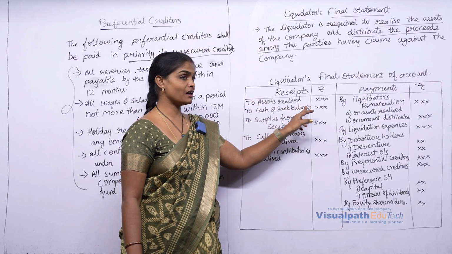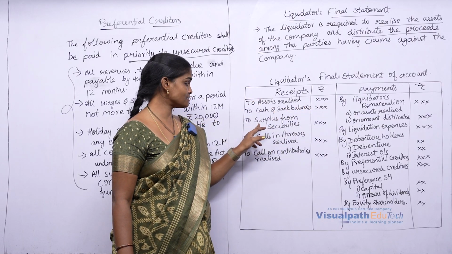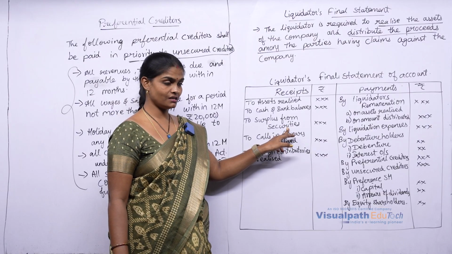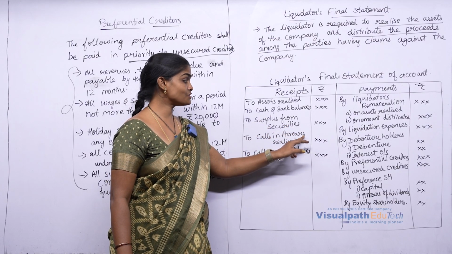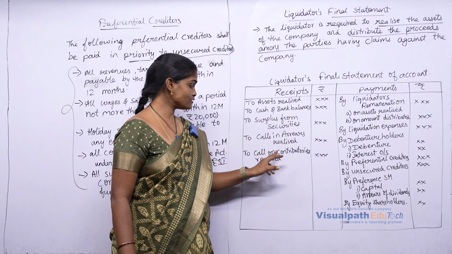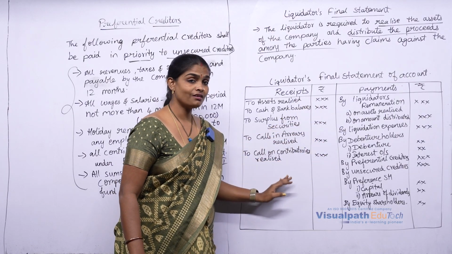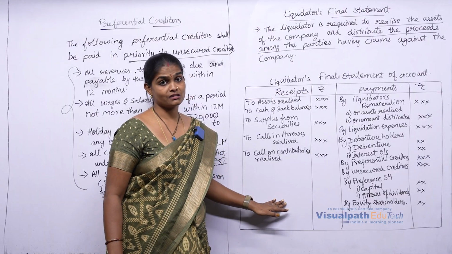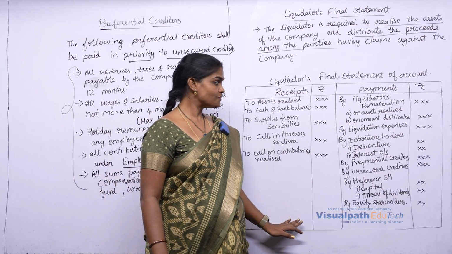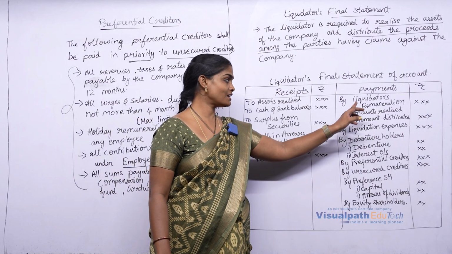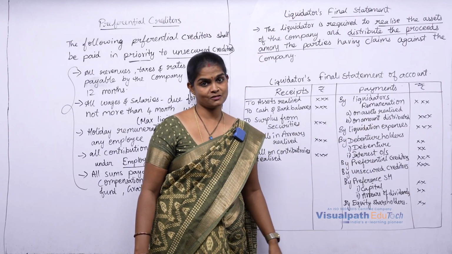Next, cash and bank balance, all the cash and bank balances. Next, surplus from securities and calls in arrears which are realized. Then calls on contributories realized. So all realized amounts will be on the receipt side. And payments, what payments will be made first? First, the liquidator's remuneration and liquidator's expenses will be paid.